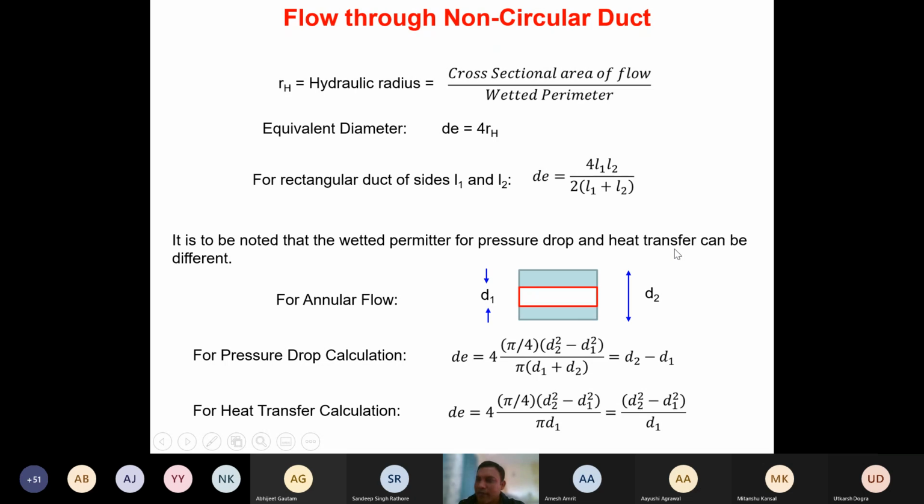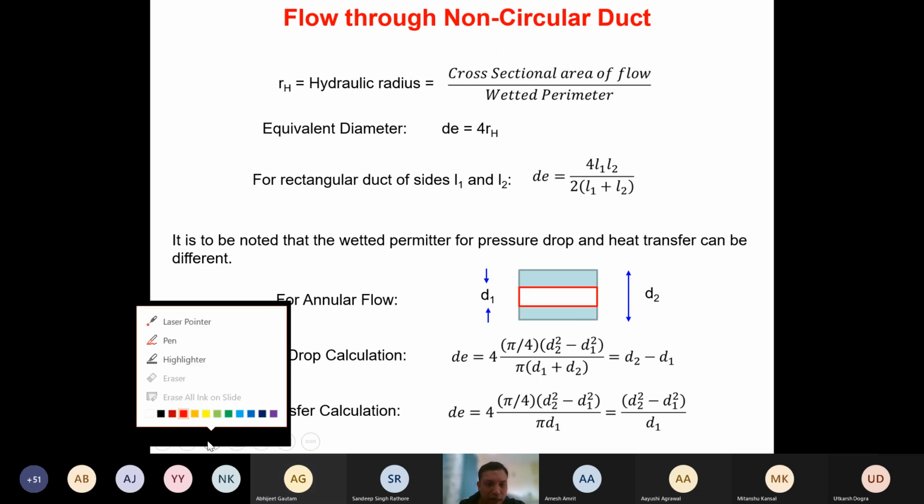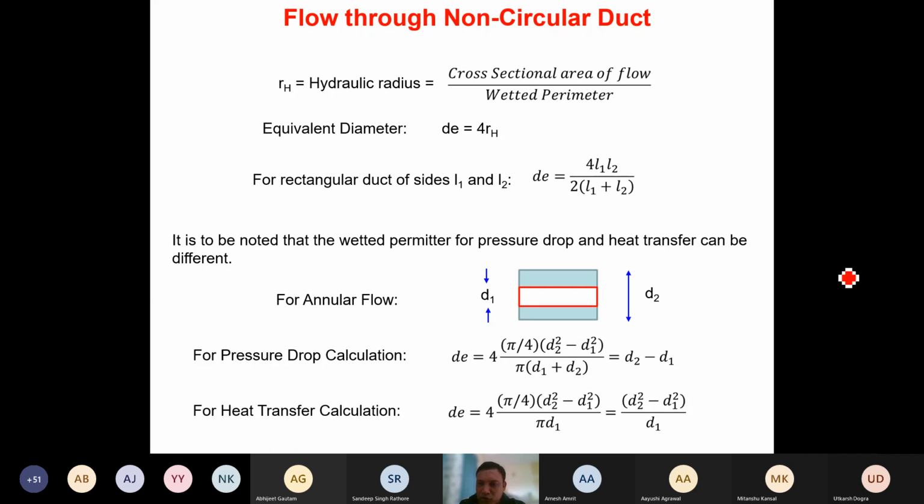Yes or no? Yes, sir. So in this case, if you look at the cross section, how will the cross section look? The inner pipe will be this, isn't it?